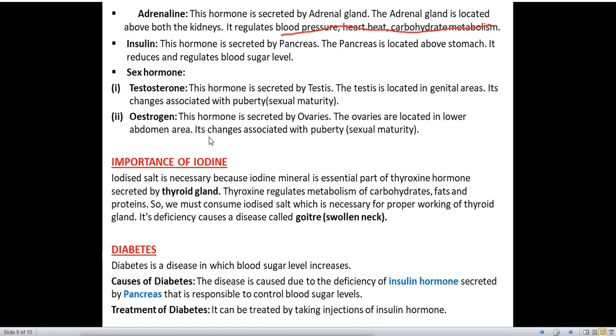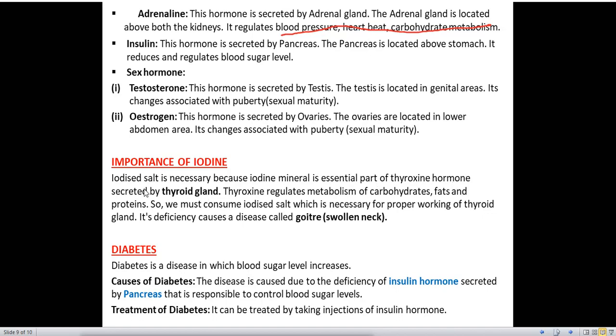Now we will read the importance of iodine. What is the importance of iodine? This is also a very important topic. Many times questions are asked from this topic. Iodized salt means the salt which we are using in our everyday life. Any salt, for example, Tata salt and other salts, all are iodized salts. Why? Because they contain iodine. Iodized salt is necessary because iodine mineral is an essential part of thyroxine hormone secreted by the thyroid gland.